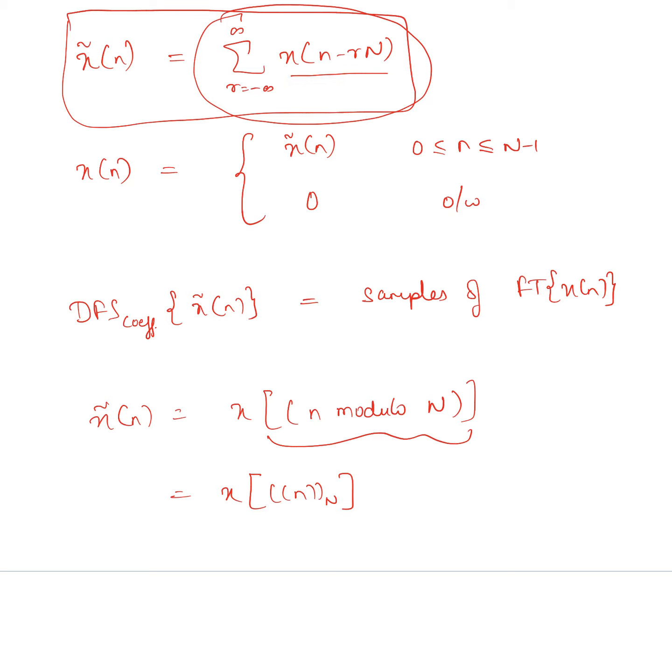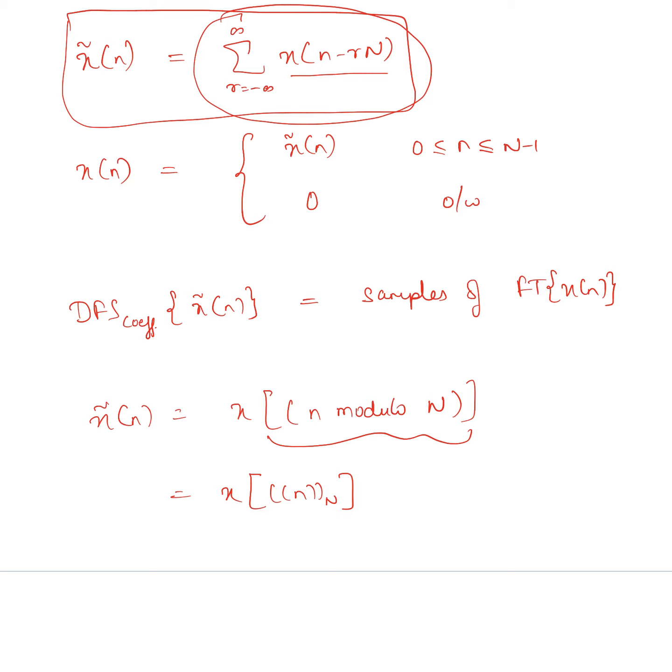You can also have a visualization of this equation. Consider a cylinder, and wrap a plot of the finite duration sequence x of n around that cylinder, whose circumference is equal to the length of the sequence.